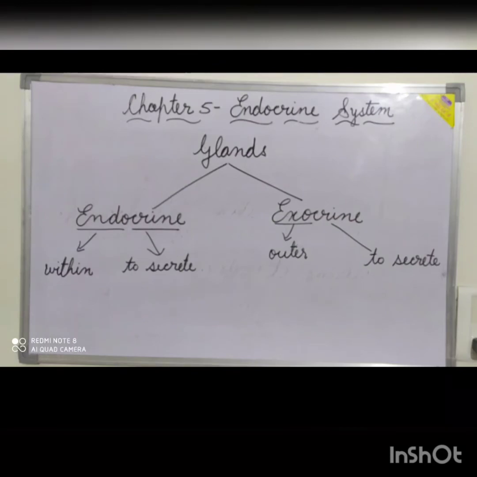In living organisms, mainly two types of glands are found. These are endocrine glands and exocrine glands. Endocrine is taken from a Greek word where endo means within and crine means to secrete.